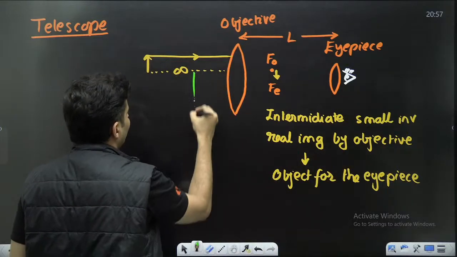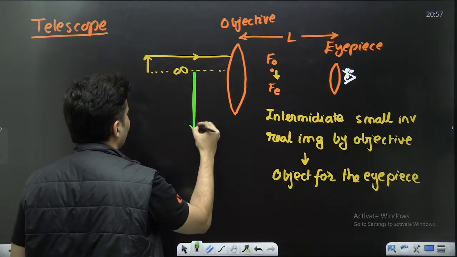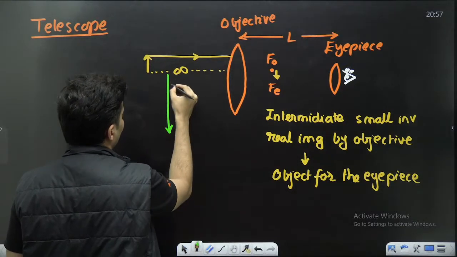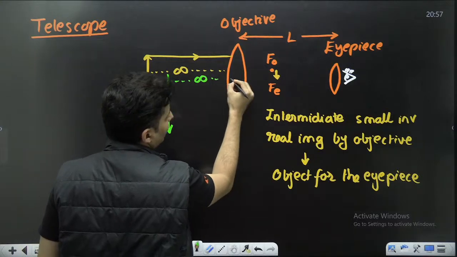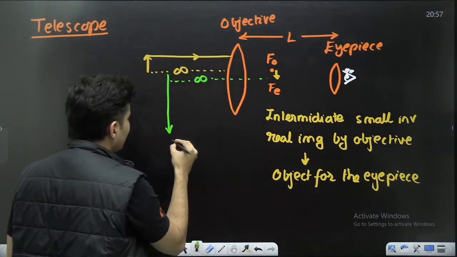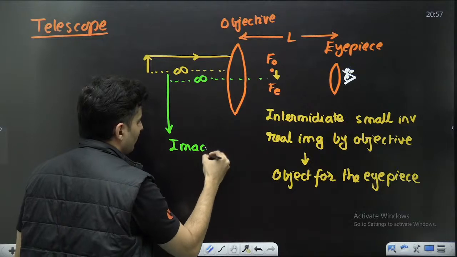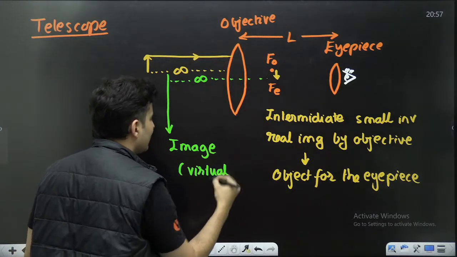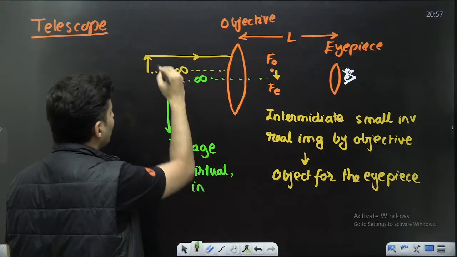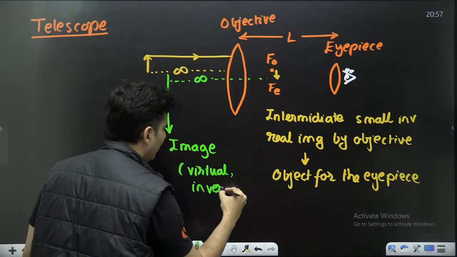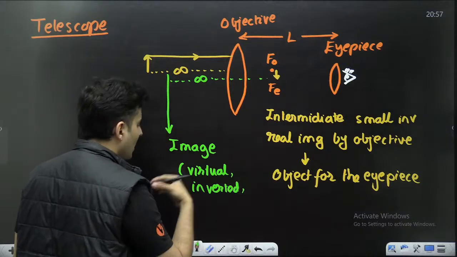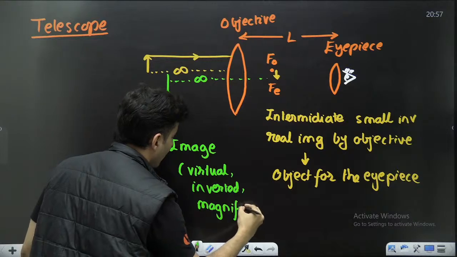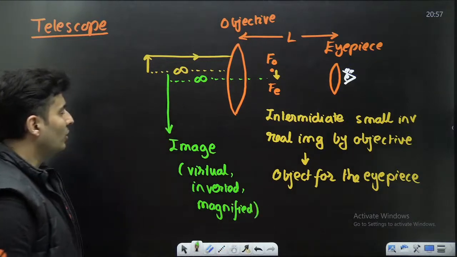So you will see this image will get magnified, maybe something like this. You might get a large image somewhere really far, something like this. This is also very, very far. This is your final image, which is virtual. It is inverted with respect to the initial one, and it is also magnified in nature. That's how you do it.